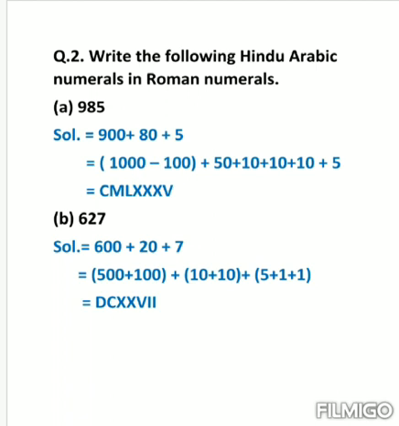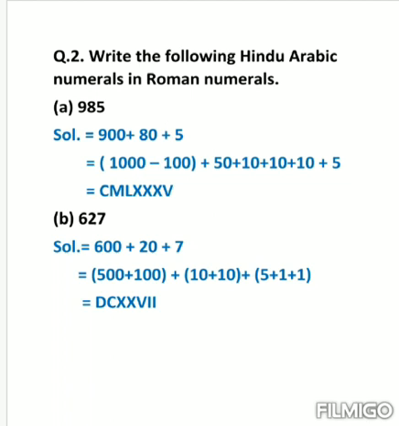See the first one, 985. So we have to write this number in the form of Roman numeral. So what we do, first we write this number in the form of expanded form. पहले हम इसे expanded form में लिख लेते हैं. 900 plus 80 plus 5. So we know we don't have any specific symbol for 900 and 80. 900 और 80 दोनों के लिए हमारे पास कोई specific symbol नहीं है.